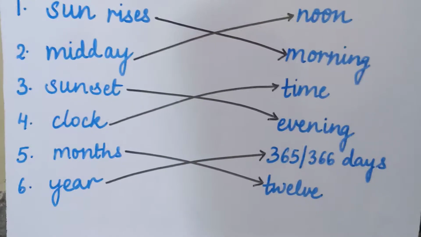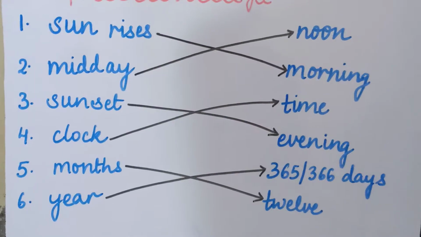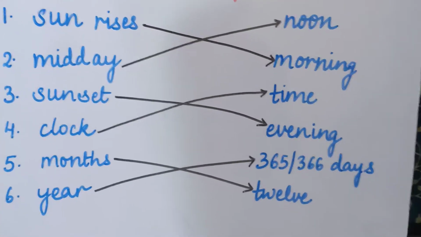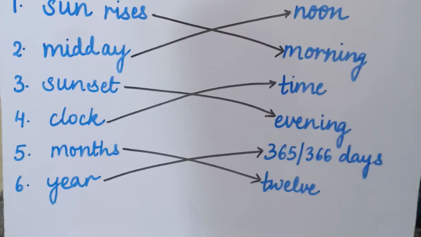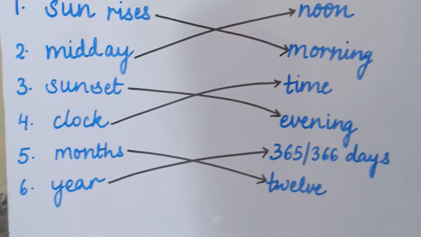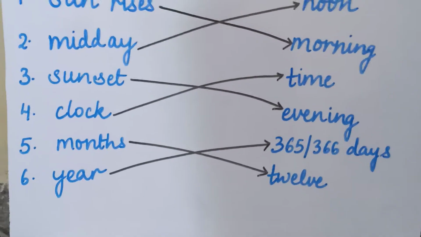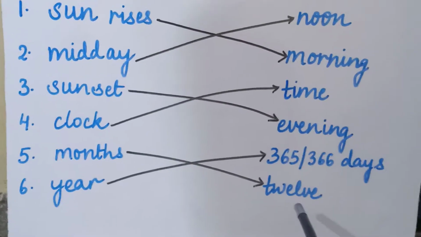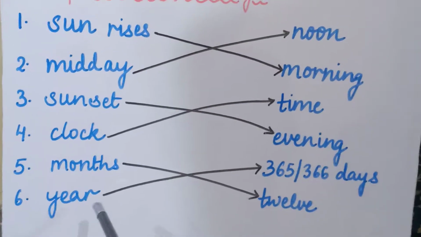As you know, presently we are in the 11th month, that is November, and then the last month, the 12th month, will be left, and then we will start with a new year. 2020 will get over and 2021 will start from 1st January. You all know that. So there are 12 months in a year. Now the last word, the sixth word, is year.